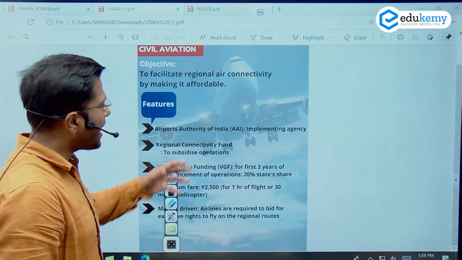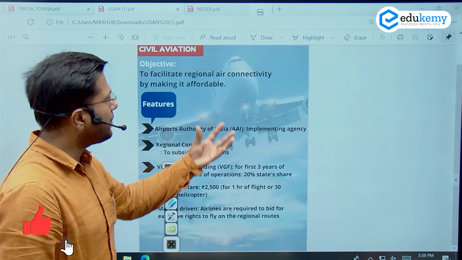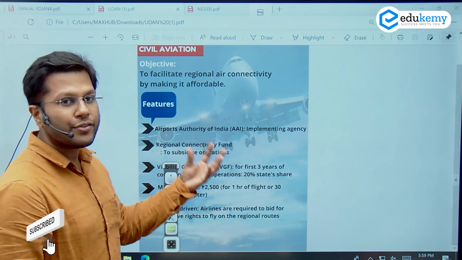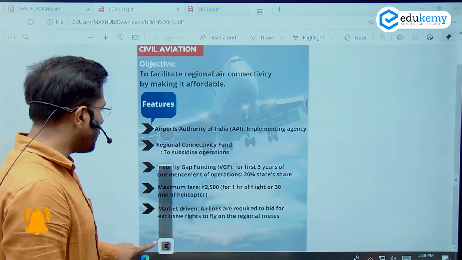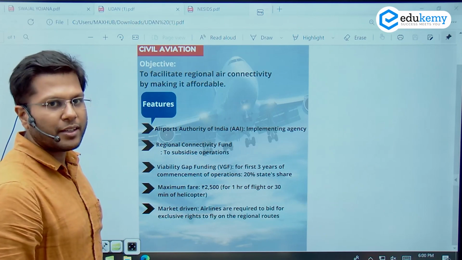Now we have started to connect more places. So Lakshadweep area also, and newer areas of connectivity have also begun under the UDAN 4.0 scheme. Also helicopter services have been given in this particular segment.